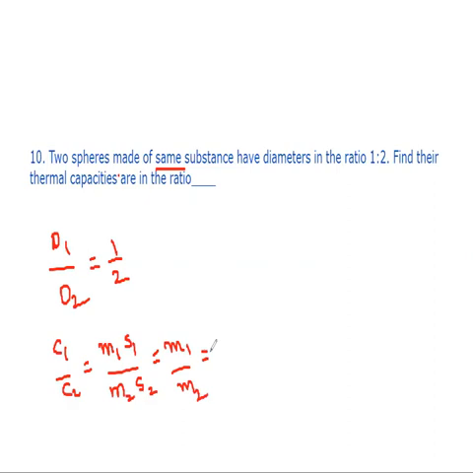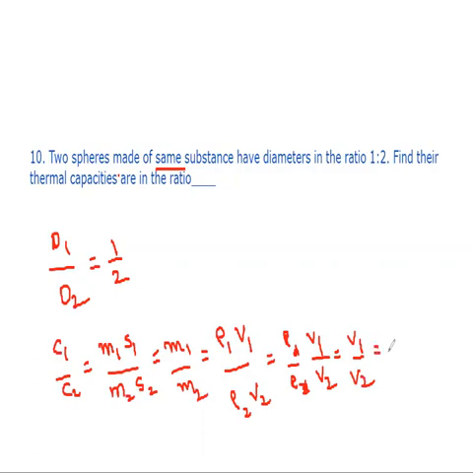So how can we write mass in terms of diameters? We have a very general formula that density equals mass by volume. So mass equals density into volume. So in place of mass here you can write density into volume, and here also ρ2 into V2. Since the substance is the same, density is the same. So in place of ρ1 by ρ2, just write ρ into V1 by V2, and ρ will get cancelled here, and finally V1 by V2.